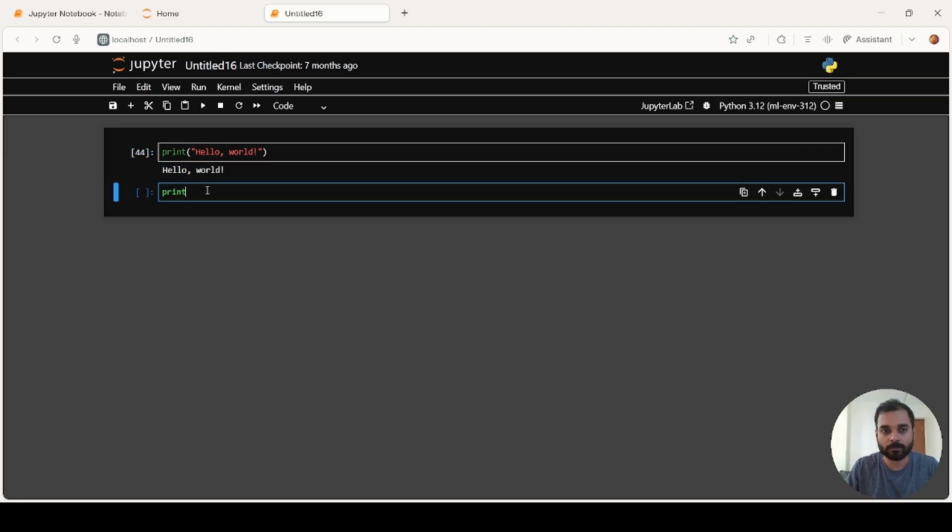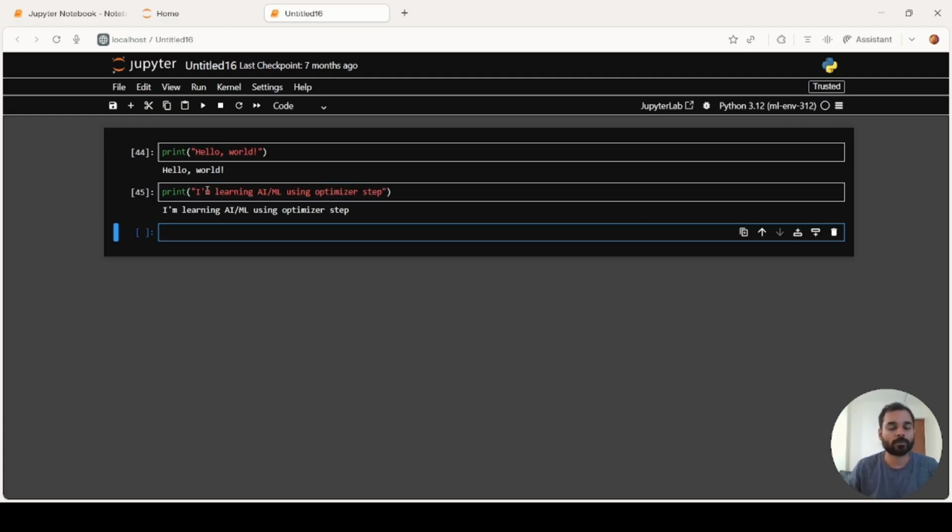I'm printing a sentence related to our course: "I am learning AI ML optimizer step." So see, whatever is inside the double quotes, Python treats it as a string and it just prints it out. Now let us print a number.